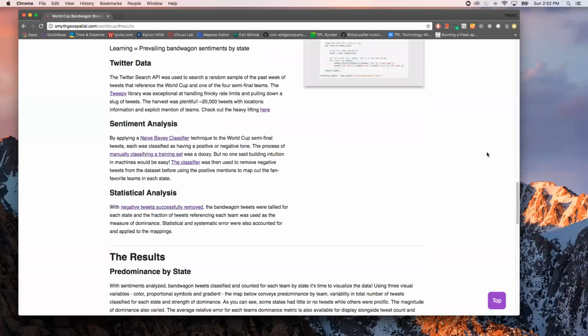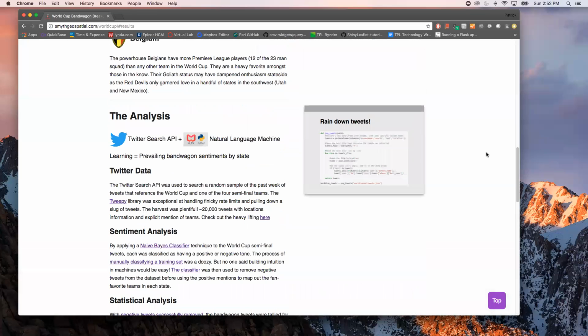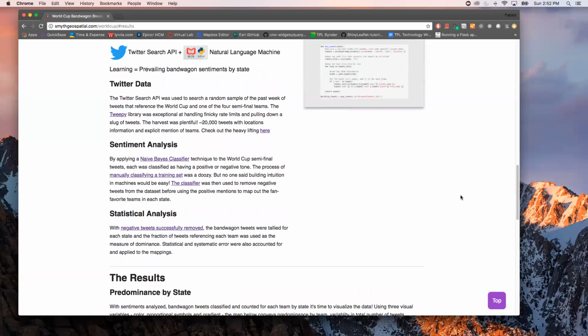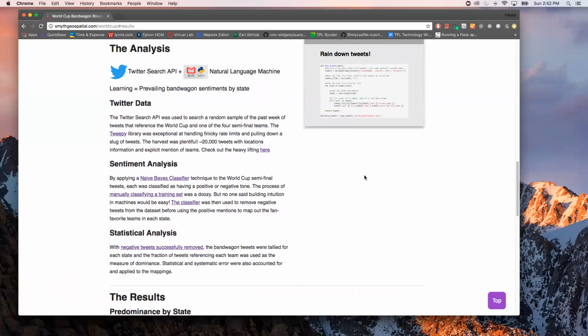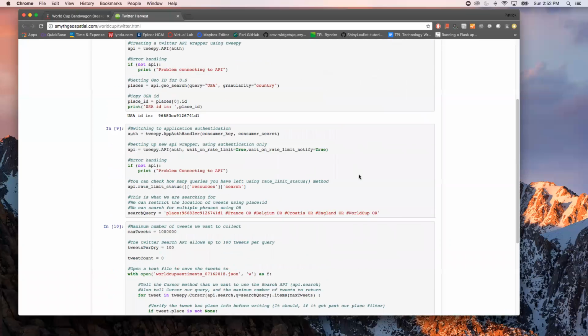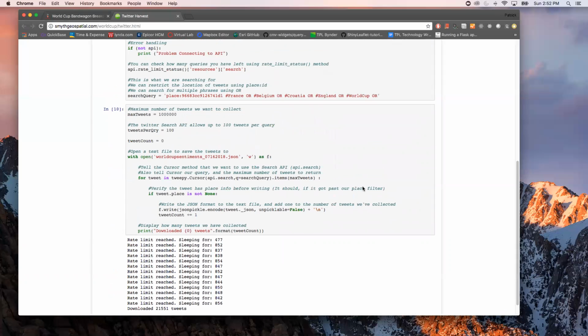And if you'd like to explore more about the analysis behind classifying these tweets, I have a whole section here on this webpage for the tool that details all the steps that I took, everything from collecting the tweets, and I have them all in Jupyter notebooks that I've published online.